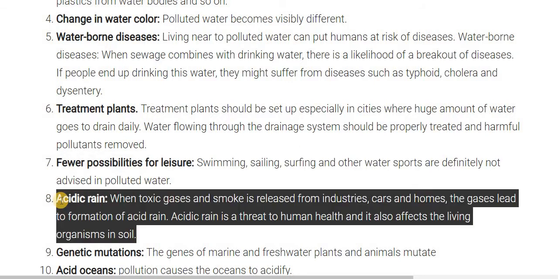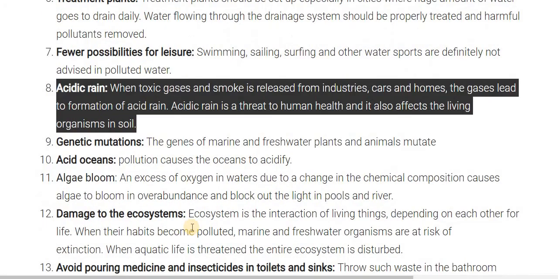water. The next one is acid rain. When toxic gas and smoke are released from industries, cars and homes, the gases lead to the formation of acid rain. Acid rain is a threat to human health and it also affects living organisms in the soil.